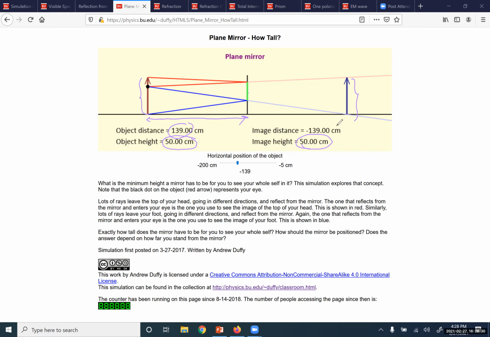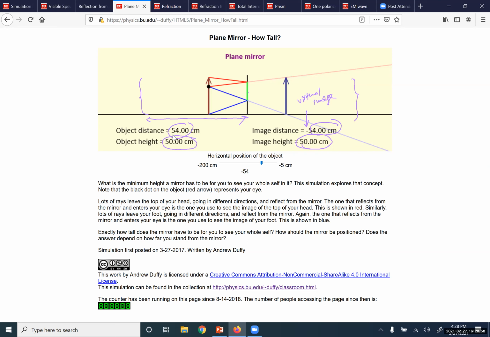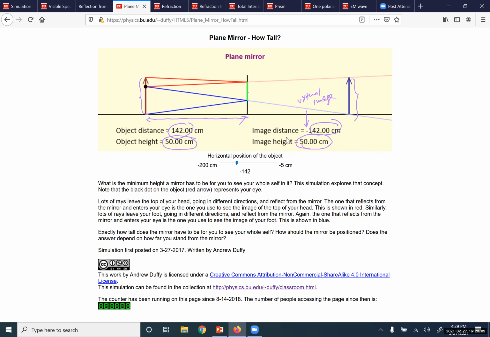Image distance is also 139. The minus sign only indicates that the image is virtual. If I change this position, every time the height of the image and height of the object remain the same. So this means we need a fixed size of mirror to get the full image.